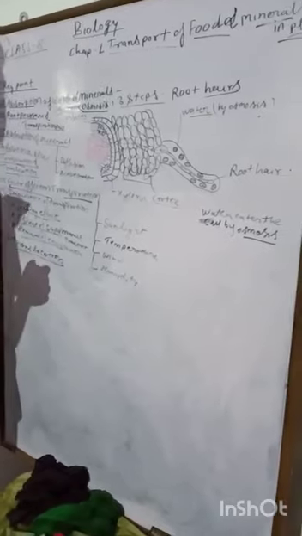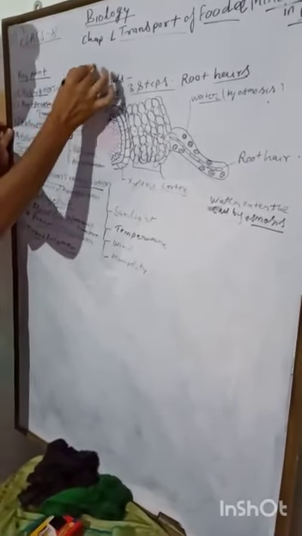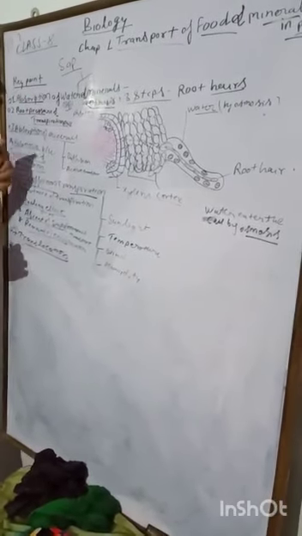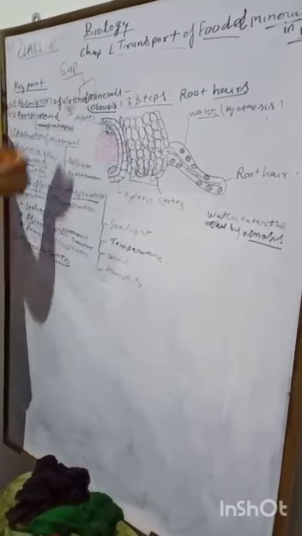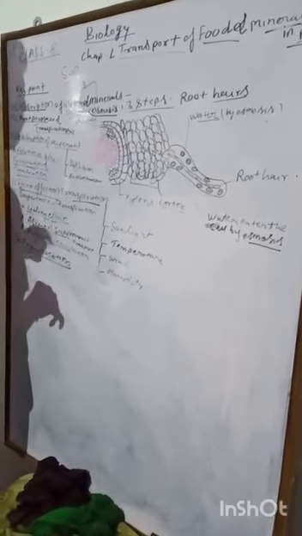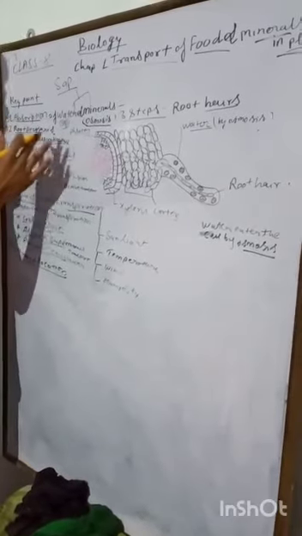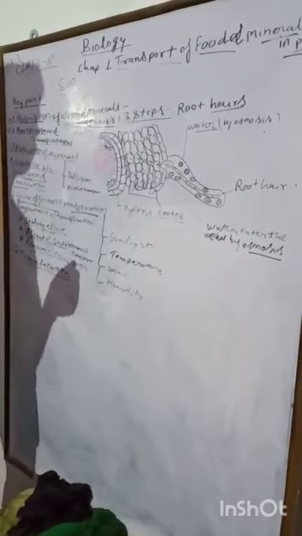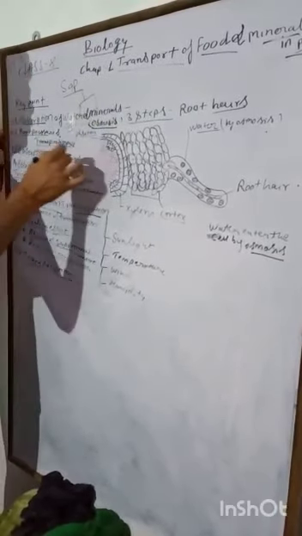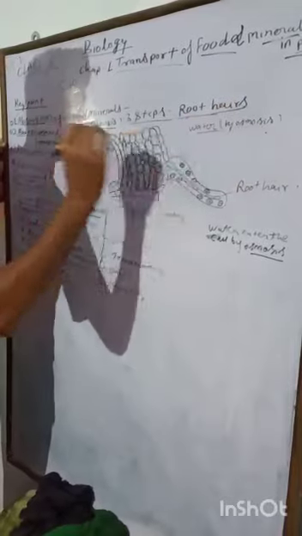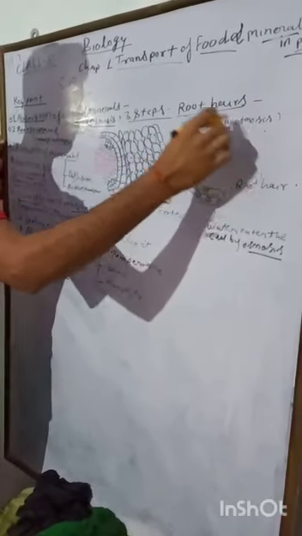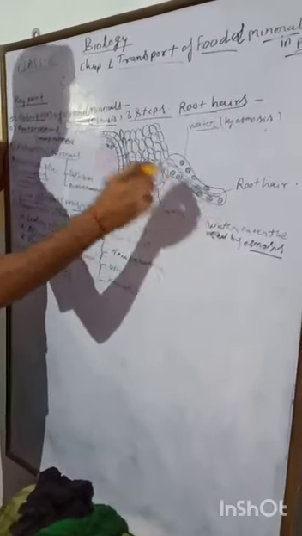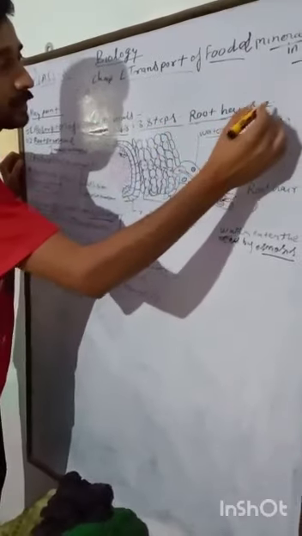First thing we will discuss, students: water and minerals combine to form what is called sap, or sometimes cell sap, because they are inside the cell. Now, how do plants absorb water and minerals? By osmosis. Basically, students, before this we talked about root hair cells. Root hair cells mainly help in the absorption of water and minerals from the soil to the aerial parts of plants.